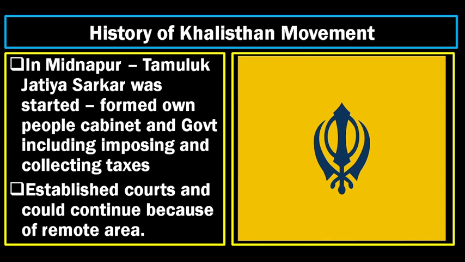And Midnapur in West Bengal is also famous for one more event, that the indigo farmers used to come down to the collector office and cut their fingers. The same place formed the Jatiya Sarkar, and he himself stated that he was the prime minister of Midnapur. He took over the power from the collector office, created his own cabinet, imposed and collected taxes from the people, and even established courts. It remained in that area for many years and is called the second largest parallel government. The reason is that it is a remote part of India, due to which people did not concentrate on it, but in 1947 it was closed.